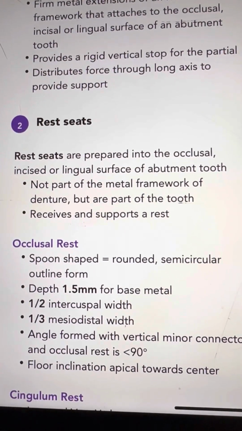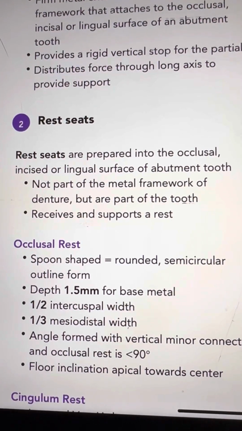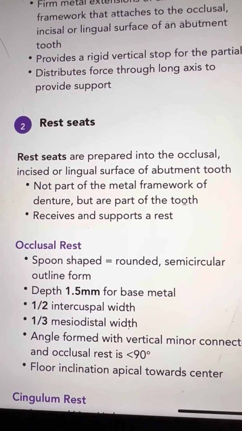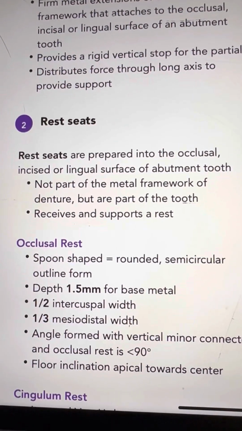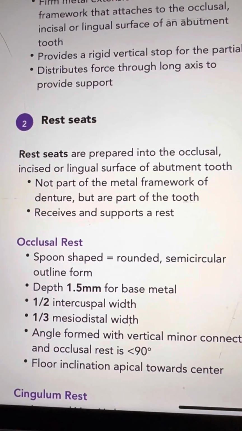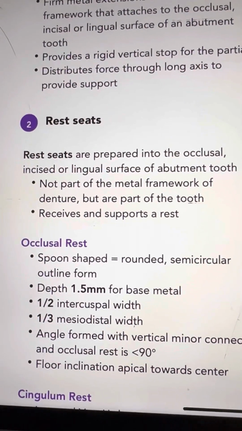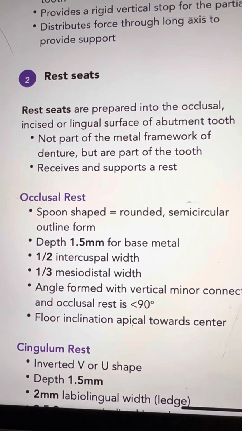Rests are prepared into the occlusal, incisal, or lingual surface of the abutment tooth. The rest seat is not part of the metal framework of the denture, but a part of the tooth; it receives and supports a rest.